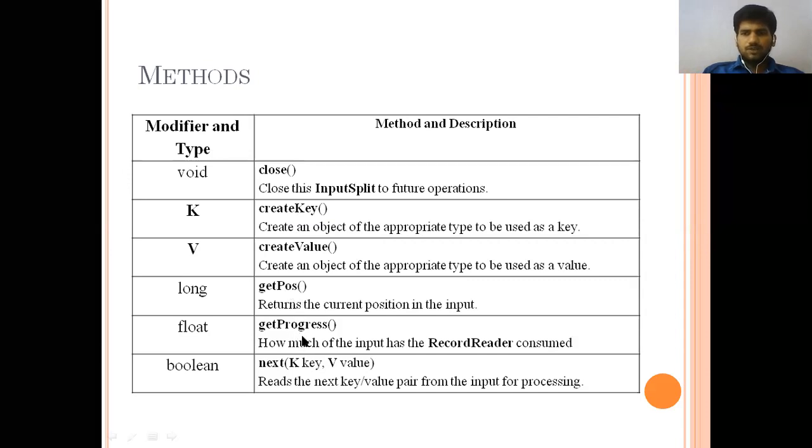Once it is processed, everything is recorded, how many times each thing occurs. Once the first one is completed, it moves to the next one. So this is the whole process of creating key value pairs: through the input splits, creating key, creating value, getting position and progress, then the next key and value. Everything is the duty of this record reader.